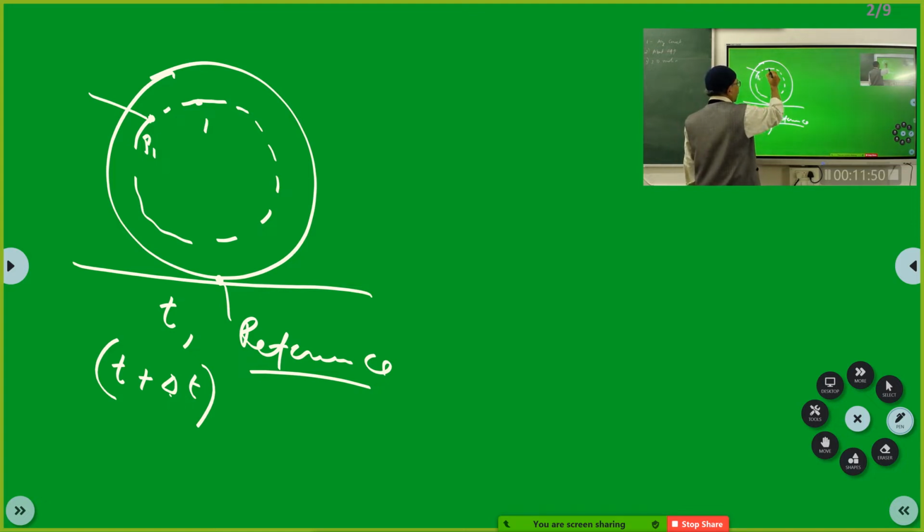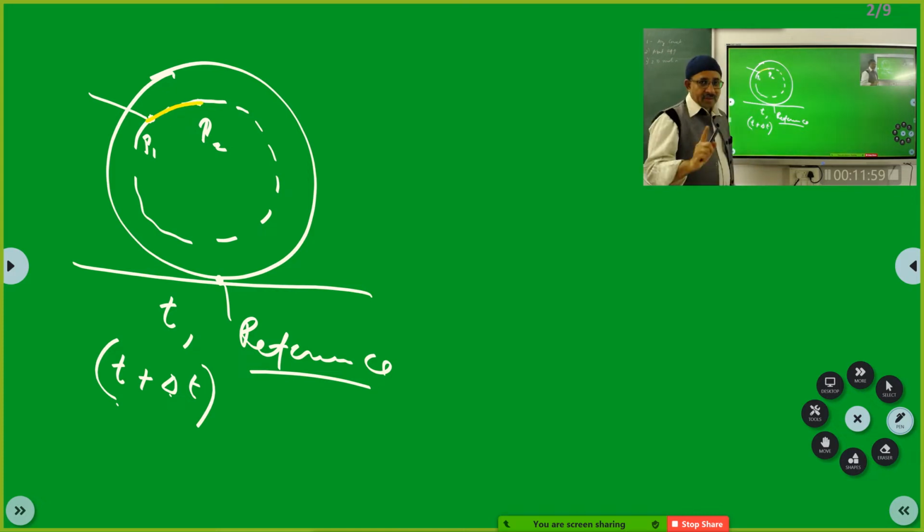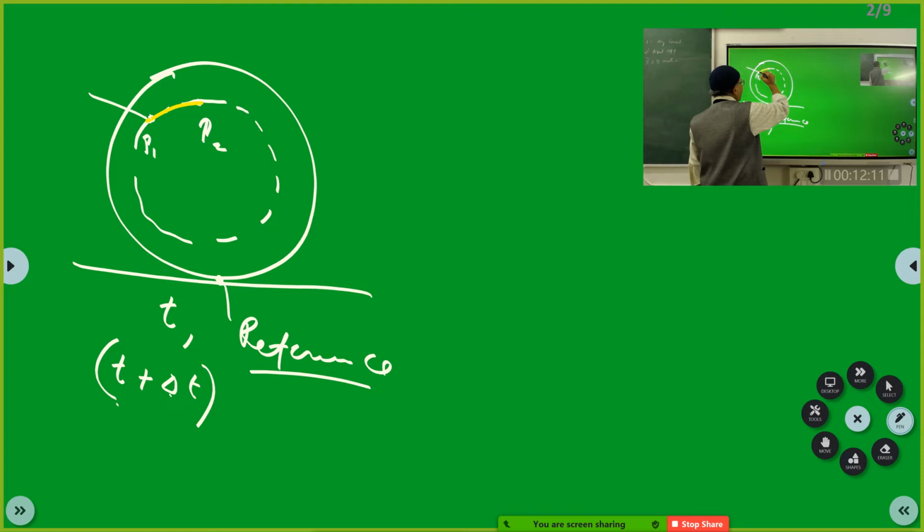Now, if the particle was at P1 here and after t plus delta t it is here, then from here to here it has travelled along this curved path. It is only translated, because if you take a particle, it has only translated. But if you see the velocity of the particle at this point, the velocity vector will be tangential to that. You will also notice that the particle has moved from here to here. At this point, the velocity vector was here, say it is v1 bar. At this point, the velocity is v2.